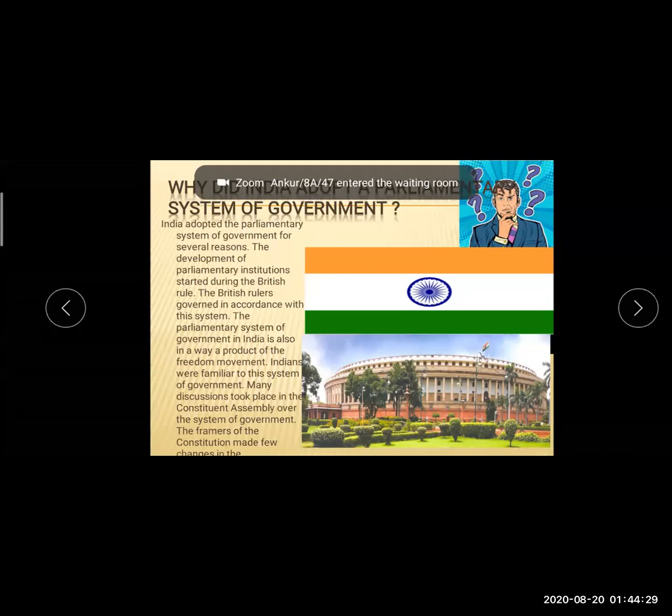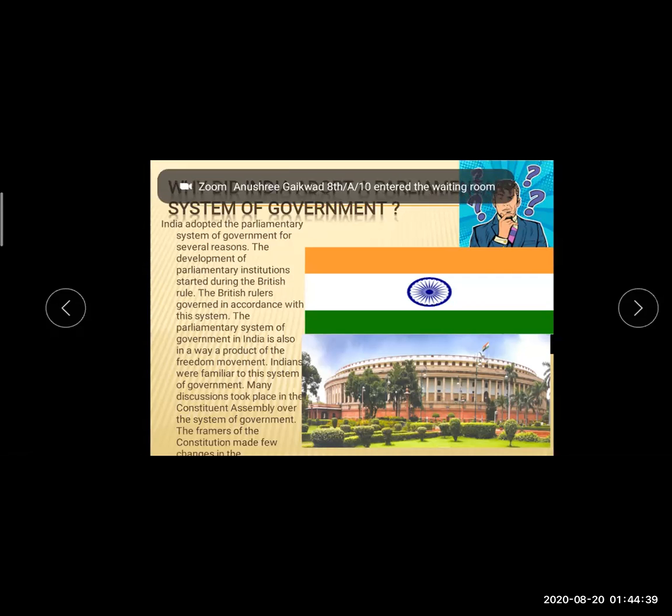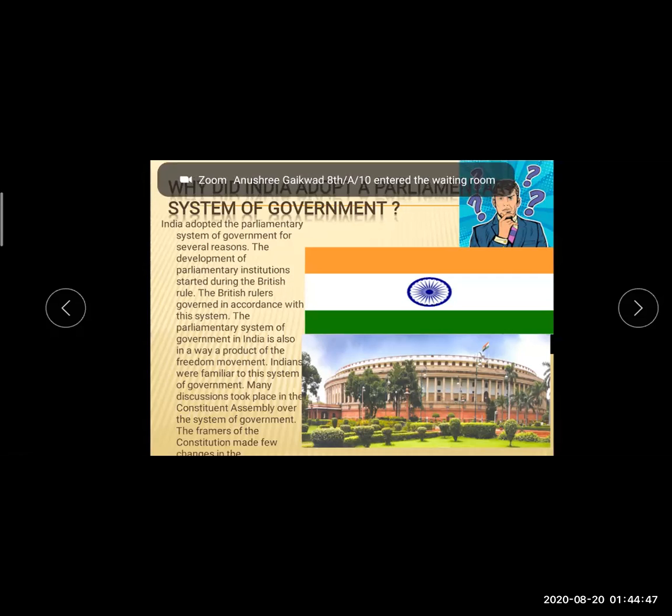And even in the parliamentary form, there is discussion and deliberation. Discussions and deliberations are there. Even questions related to public welfare are discussed in this legislature. Members from the opposition party also take part in this decision.